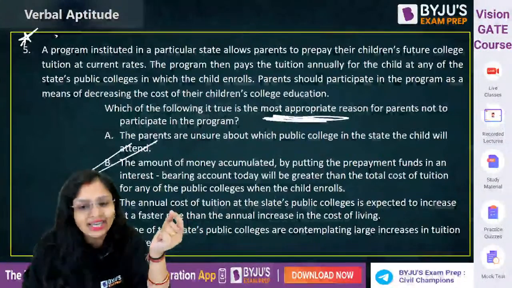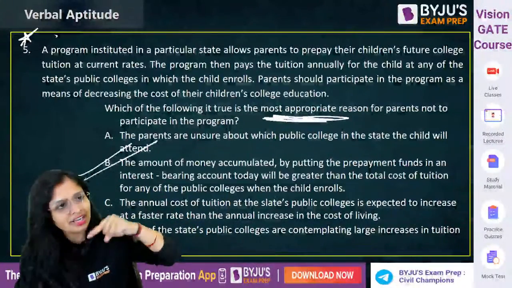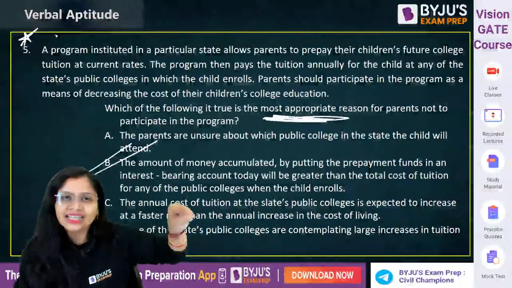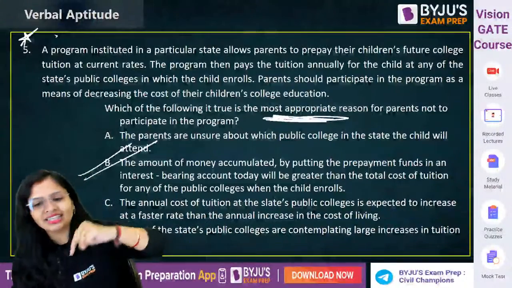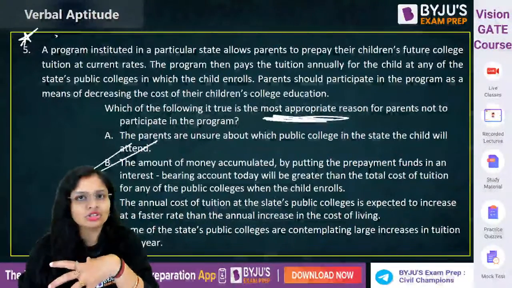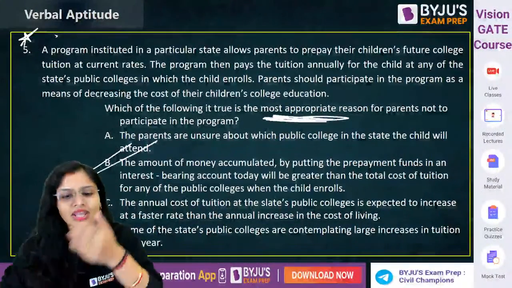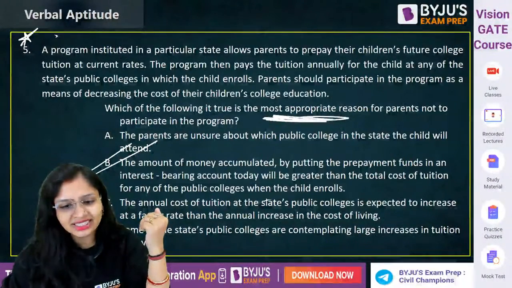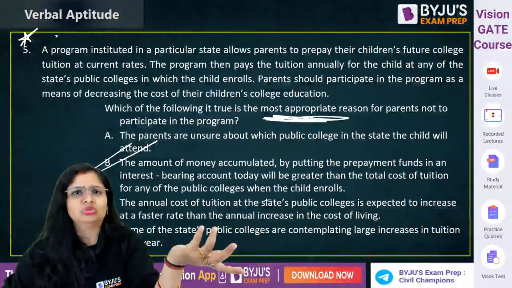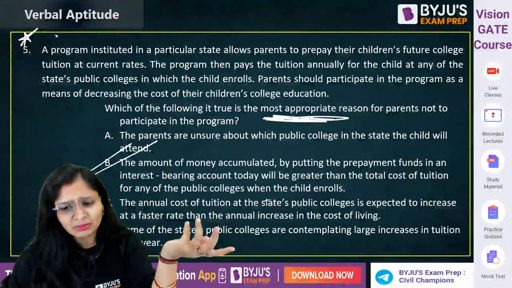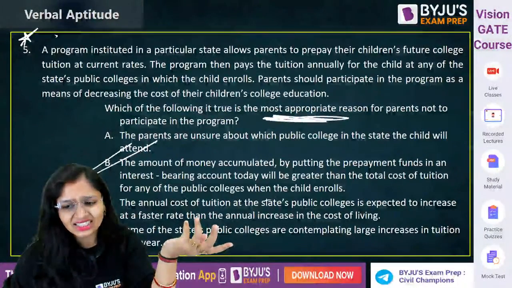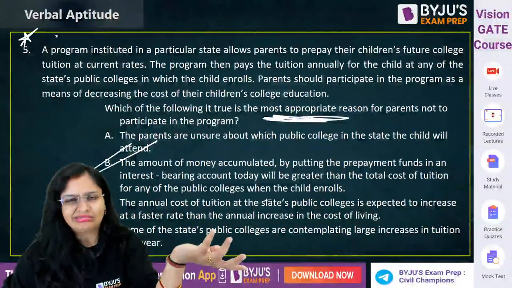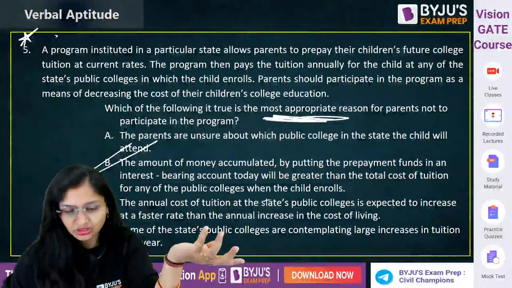So this is the correct way. That's why we can't invest. So if you are investing that much money now in that program, rather than invest it in any interest bearing accounts, you'll get more money. Okay. Then the annual cost of tuition at the state's public colleges is expected to increase. So what? Some of the state's public colleges are contemplating large increase in tuitions next year. No, none of the options is correct.